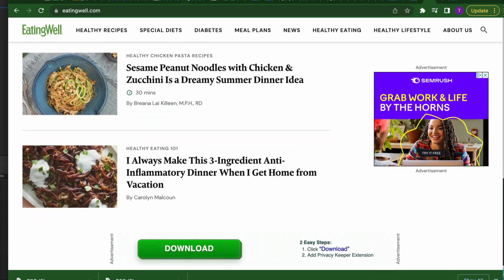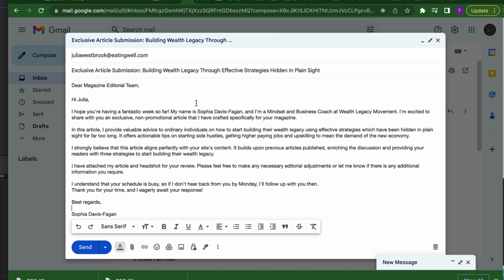What you're going to be doing is to send an email to them, and this is the email address that you're going to be sending the submission to, and you're going to write whatever it is that you want to write, but you want to make sure that your email is compelling. And what I would suggest to you is to not only attach your article, but to paste it within your email, because you have a lot of persons, they do not click on attachments. So make sure that you both attach and submit within your email.